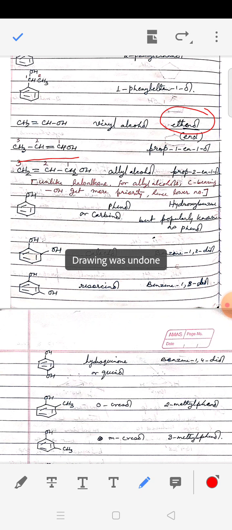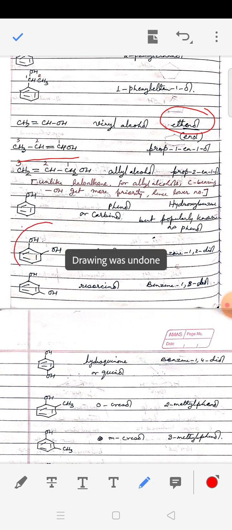Then we take some of the aromatic alcohol known as phenols. So benzene ring with OH is called phenol, though phenol is common name, but it has been accepted by IUPAC. It is also popularly sold in the market by the name carbolic acid. Okay, and by rule the name will be hydroxybenzene.